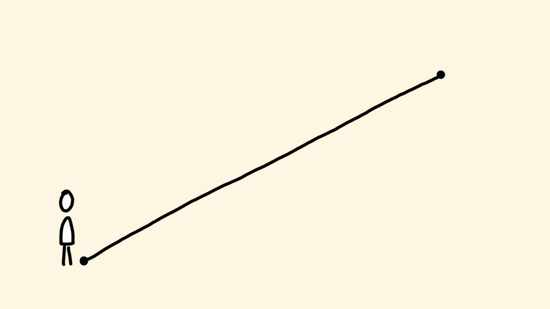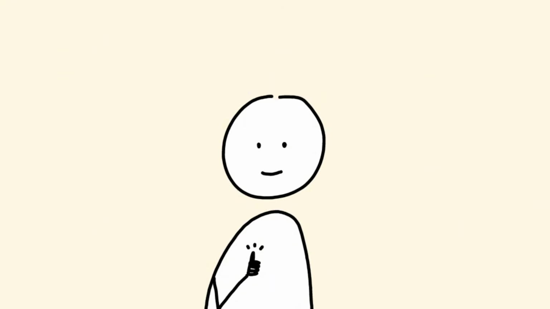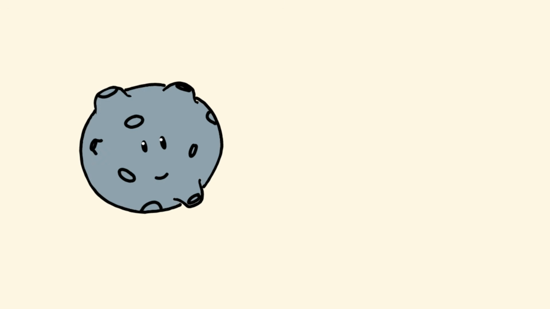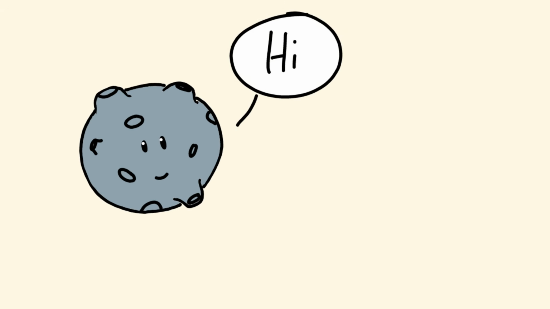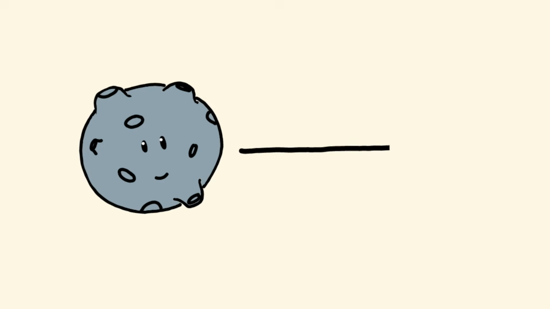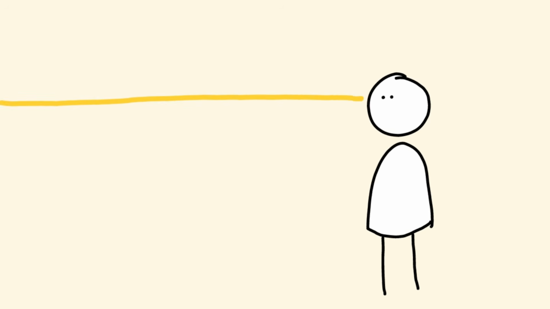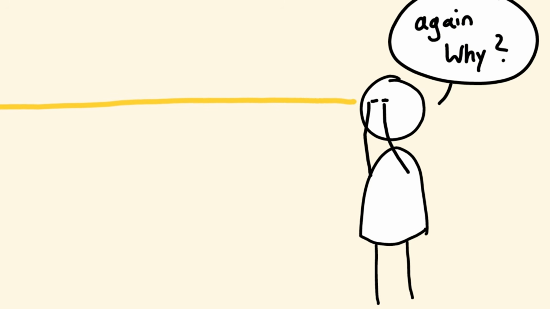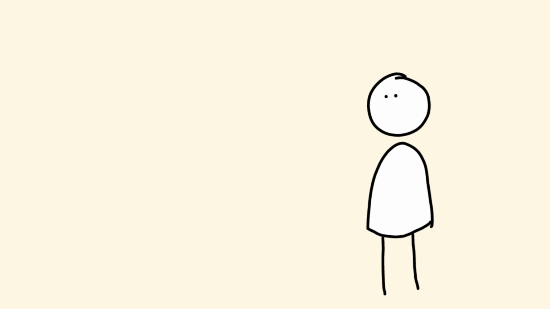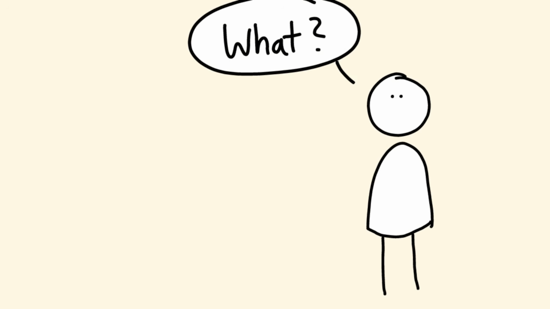If you need to get from one place to another within a certain time, you take the shortest path. That way you sweat the least. That's efficient. A meteor cruising through space is also efficient. It takes a straight path, because that's the shortest path. If I shine a light beam onto your face, the light also takes the shortest possible path. Until I put you into a lake. All for science, of course.